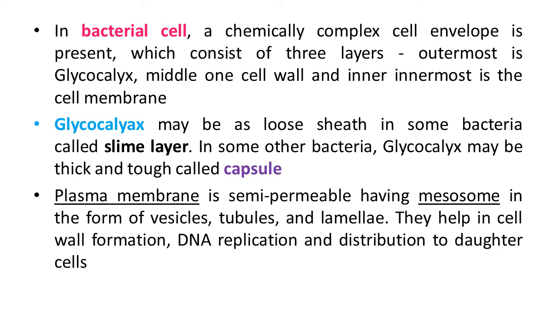So it is clear that this glycocalyx, on the basis of its structure and organization, may be a slime layer, which is a loose sheath, or a capsule, which is a thick and tough layer. The plasma membrane is semi-permeable, having mesosomes in the form of vesicles, tubules, and lamellae. They help in cell wall formation, DNA replication, and distribution to daughter cells.